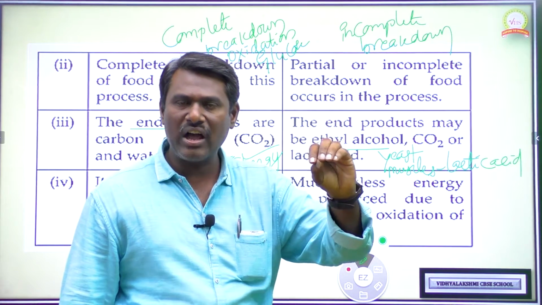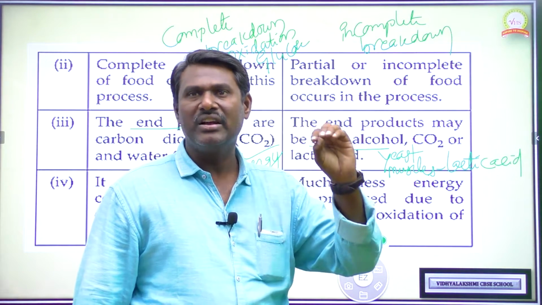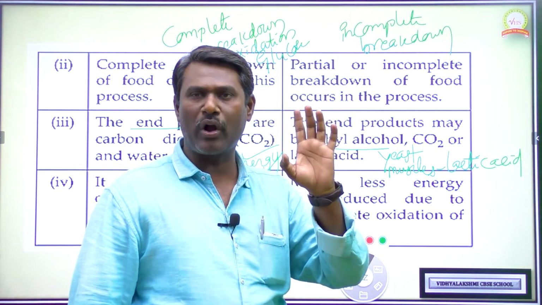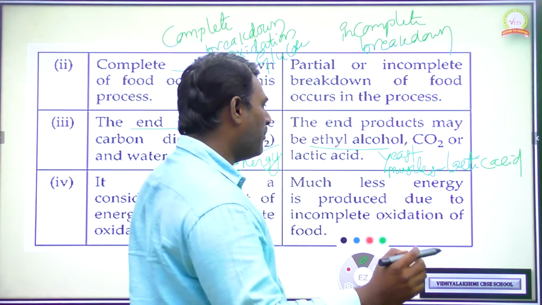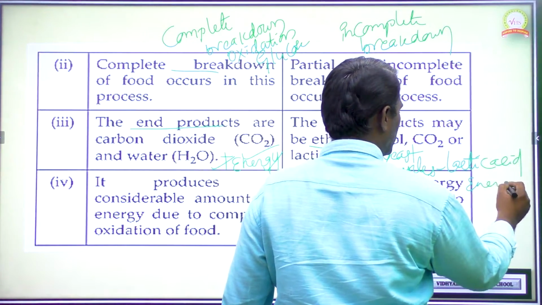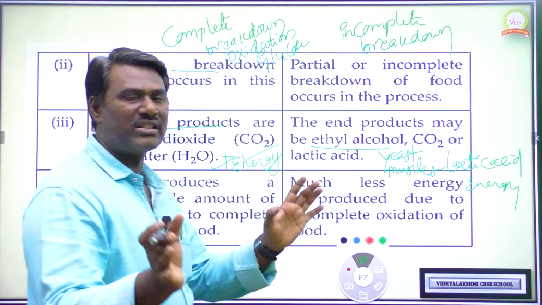Whereas partial oxidation of glucose molecule occurs in muscles of our body to produce lactic acid plus carbon dioxide plus water plus energy. And energy is also going to be produced during anaerobic respiration. Okay, so these are the differences.